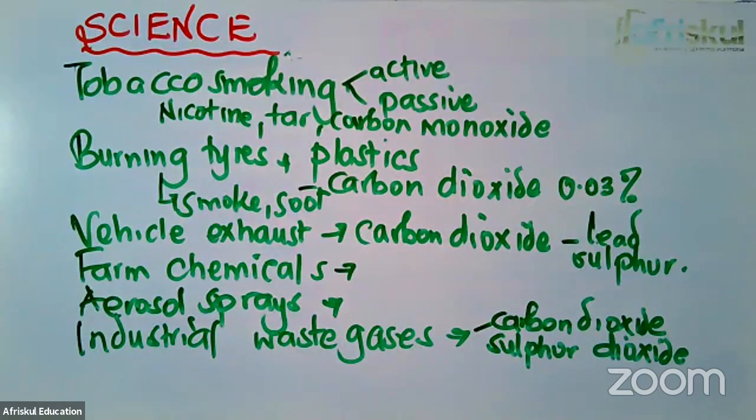Now that you have seen the causes of air pollution, what do you think are the effects of air pollution? Now, the effects of air pollution, we shall look at it in three aspects. One is that we shall look at the effects of air pollution on animals, two, on plants, and three, on non-living things. Remember that when I talk of animals, I'm also including human beings.